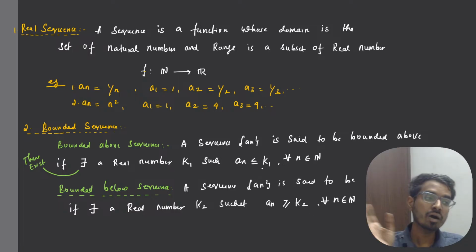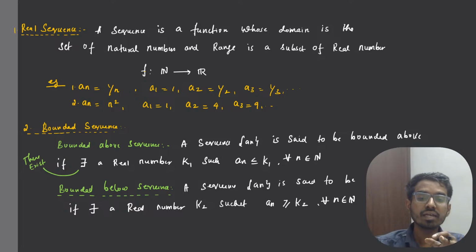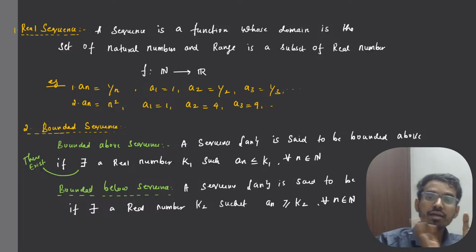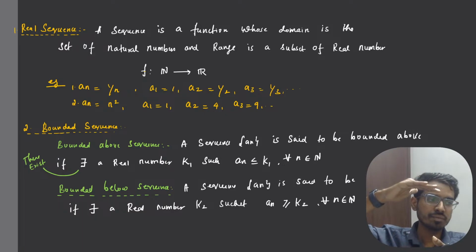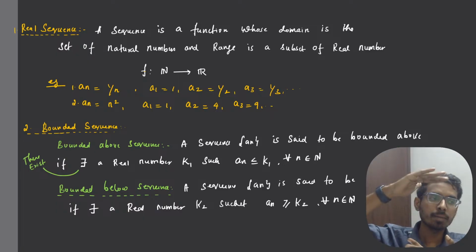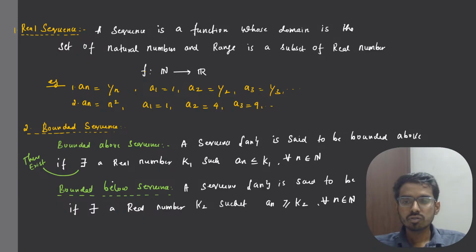So here you can see all the terms of the sequence are less than some number k, but here all the terms of the sequence are greater than that number. Then we say it is a bounded below sequence, right? In normal English, it is bounded above, it is bounded below. Bounded above means there has to be some upper limit. Bounded below means there has to be some lower limit. So you know what is meant by bounded above and bounded below.